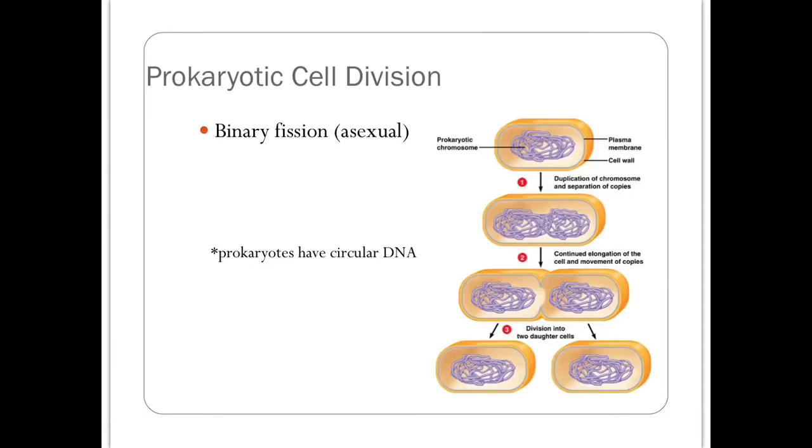There are three basic steps to binary fission. The first step is that the chromosome has to duplicate, and then the copies are going to separate. Step 2 is continued elongation of the cell. So the cell is going to elongate, along with the movement of the copies of the DNA. And then finally, you have division where the cells are actually going to split, and you're going to have two identical daughter cells. Daughter cells are just the cells that result from cell division.